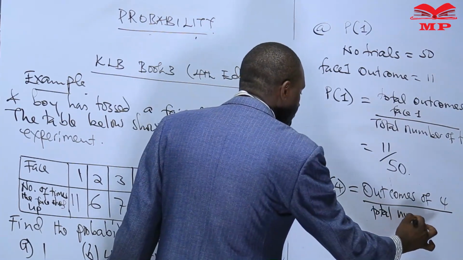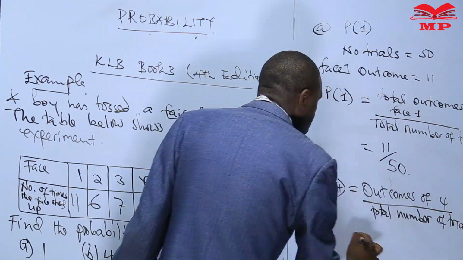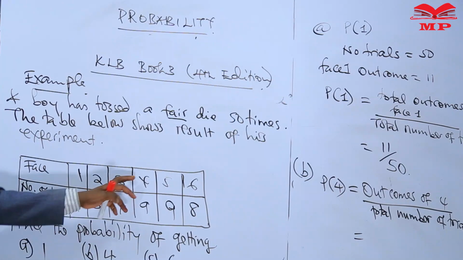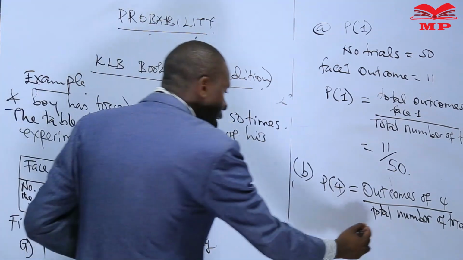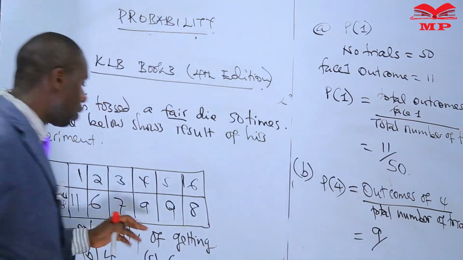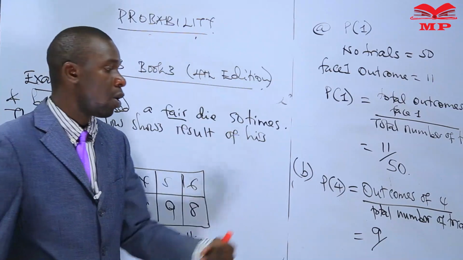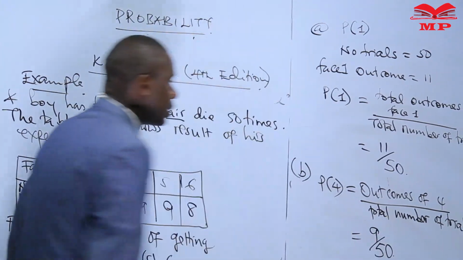Face 4 was gotten 9 times, so the outcomes for face 4 were 9, but the total trials, this boy threw 50 times.